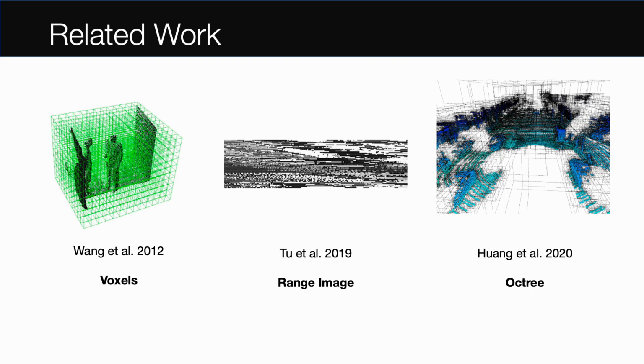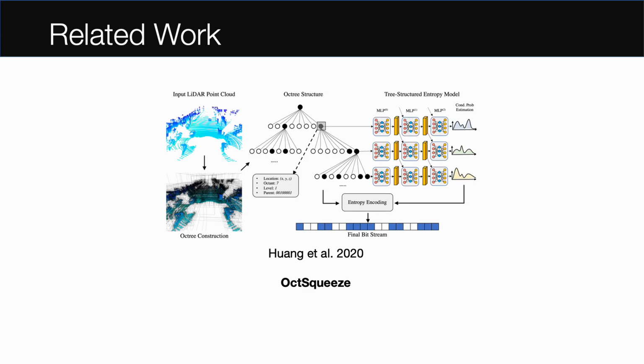Prior works have utilized various methods, like range images or voxelizations, for storing point clouds. We use a memory-efficient octree-based approach, which allows us to control reconstruction quality by altering octree depth. Recent work on octrees focuses on LiDAR geometry in a single-frame setting. We extend on this by utilizing temporal context between frames to further compress LiDAR geometry and additionally compress LiDAR intensity.